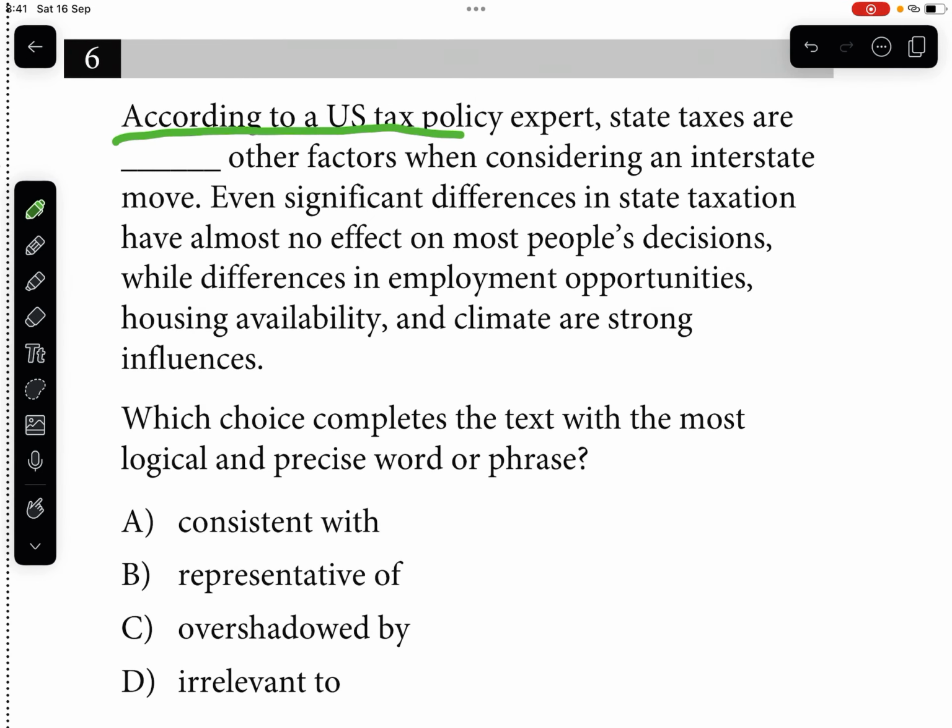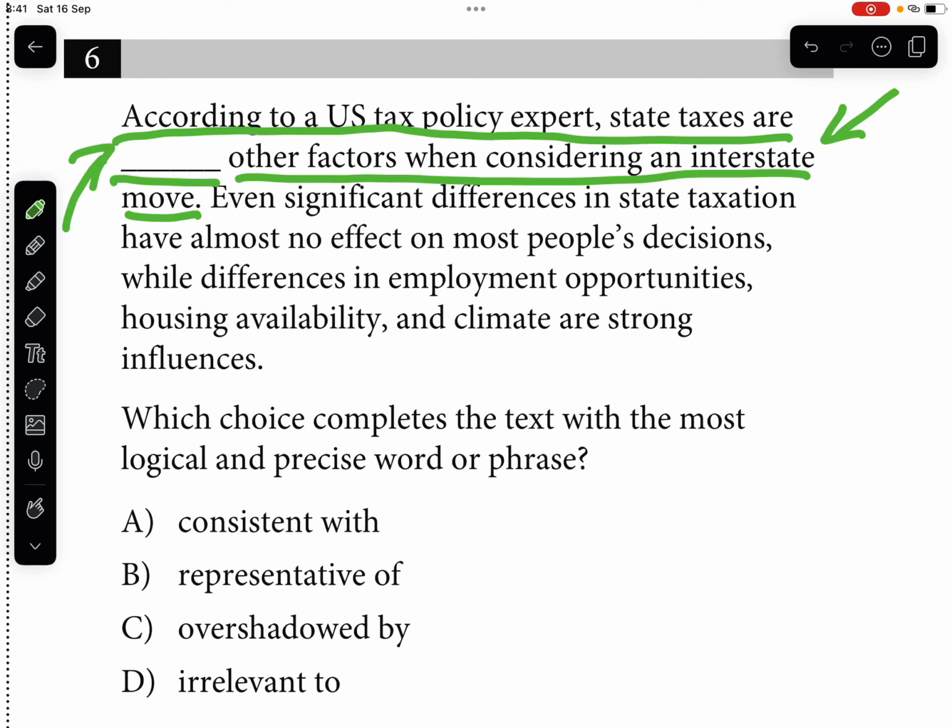Now we're going down to question 6. According to a U.S. tax policy expert, state taxes are other factors when considering an interstate move. So we don't know. Any word can be here. From this particular sentence, the sentence in which our gap is located, we don't actually know. Anything can be in here for now. Our context and our answer lies in this further part of this passage.